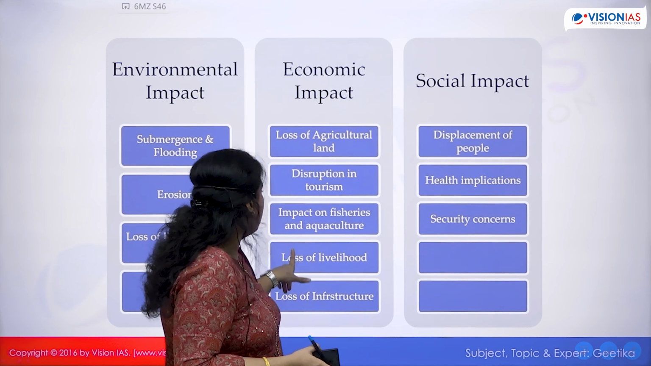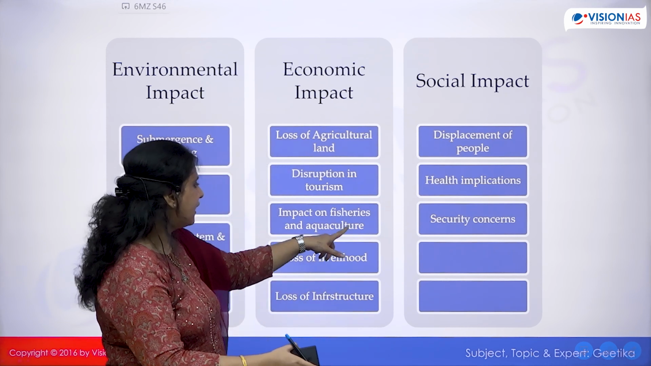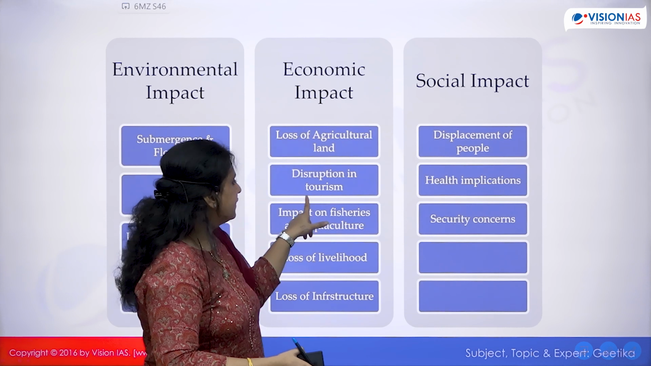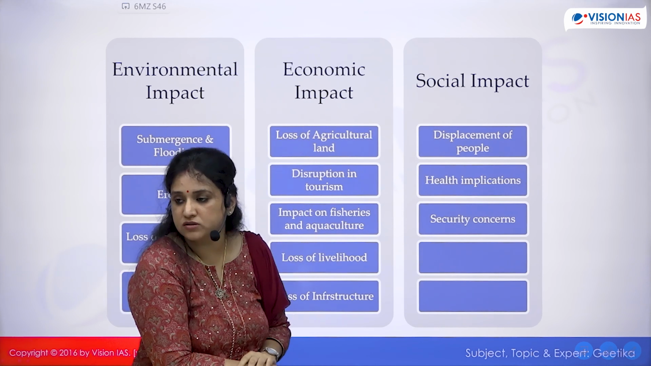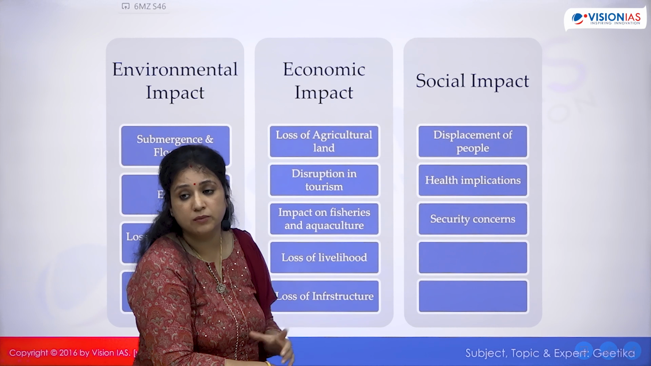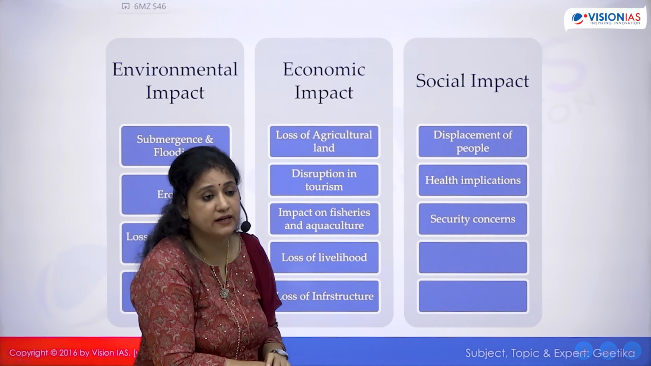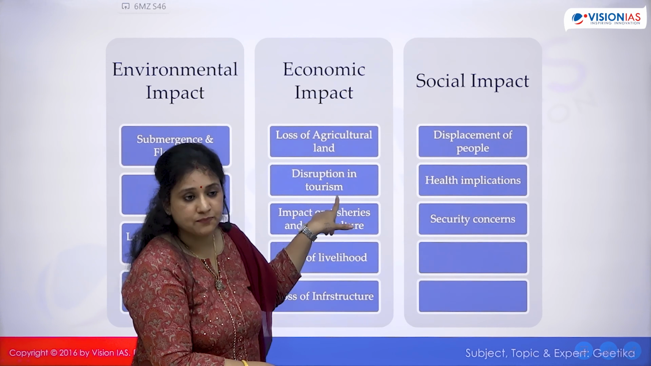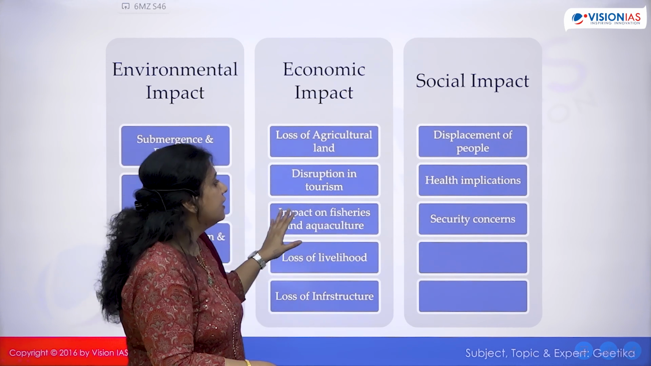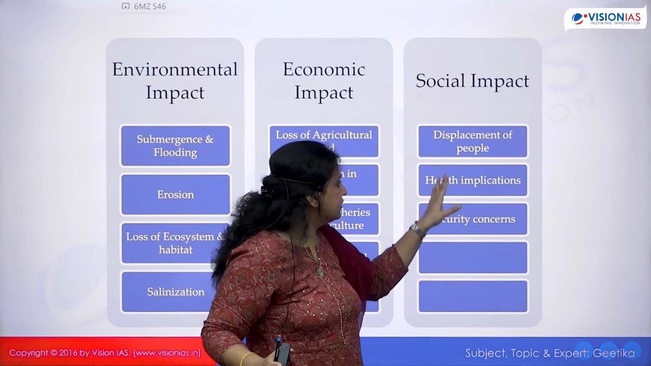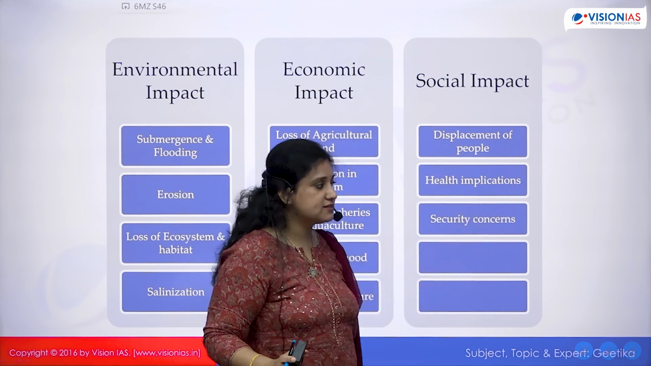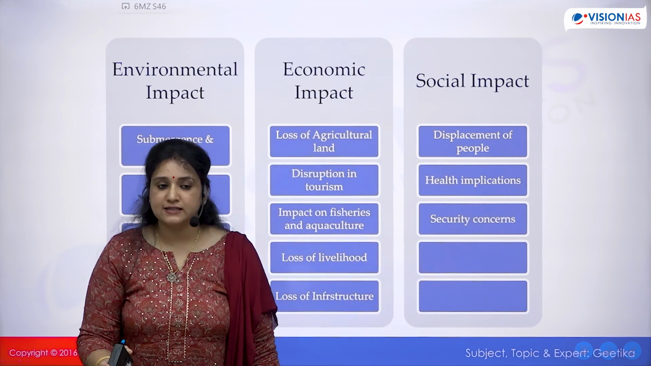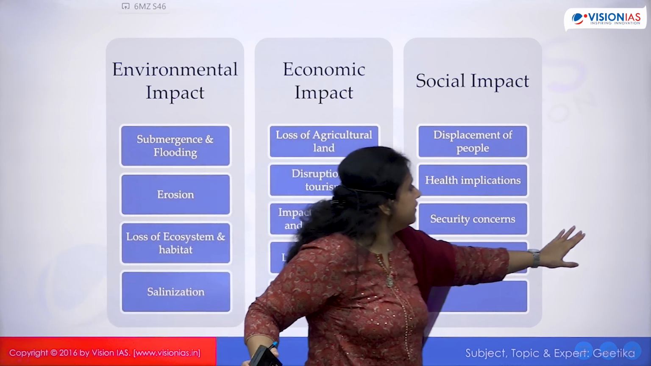Then you have loss of livelihood for people, impact on fisheries. Economic impact may also include disruption in tourism, because a big number of Asian cities, especially in the Indian Ocean region, are dependent on tourism. Then in social impact you can write displacement of people, health implications and security concerns. Is this clear? Fine. Moving forward.